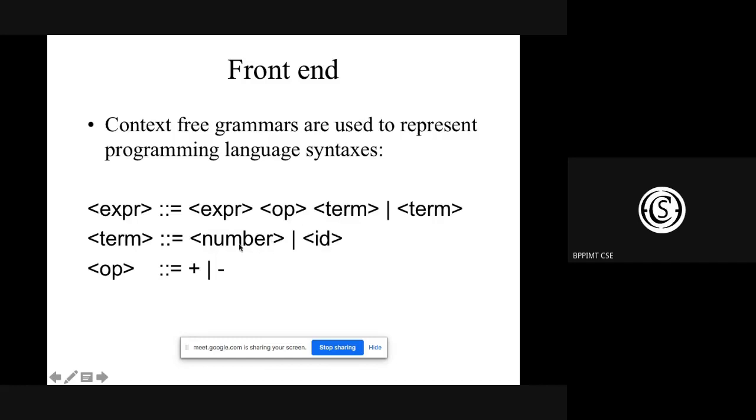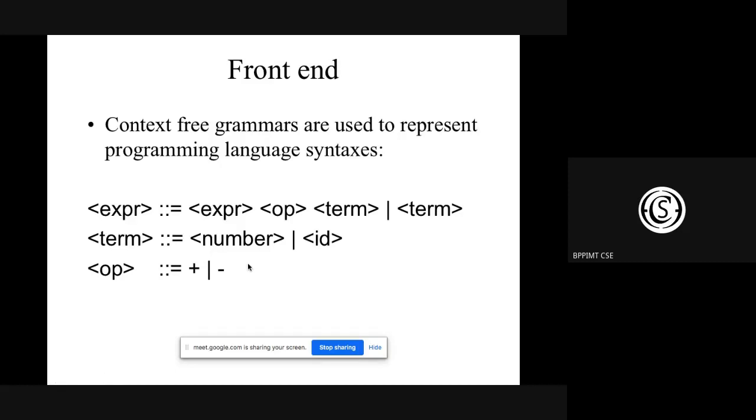So this is a number, 4. So first x plus y into 4, and then this expression can again be converted into the entire thing. Like we can see that using this particular grammar, we can find that this line, x plus y into 3, is syntactically correct.